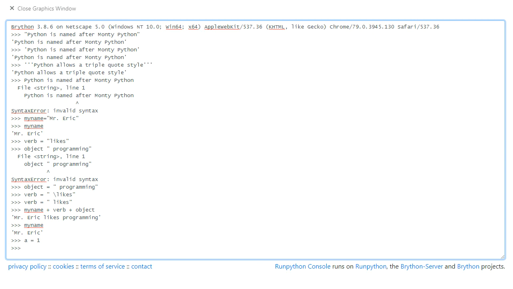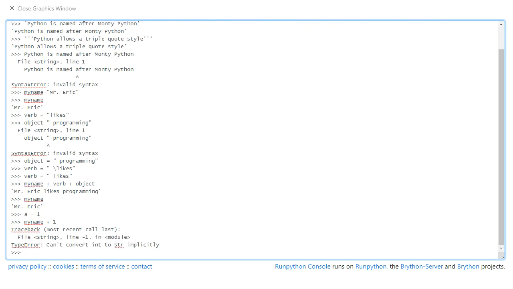So let's try doing math with that. My name plus 1. I'm thinking I'd like to have something like Mr. Eric 1, but Python doesn't actually like that. So similar to what you would see in science, if you try to add numbers together that have different units or a different type, the programming term, you run into trouble.